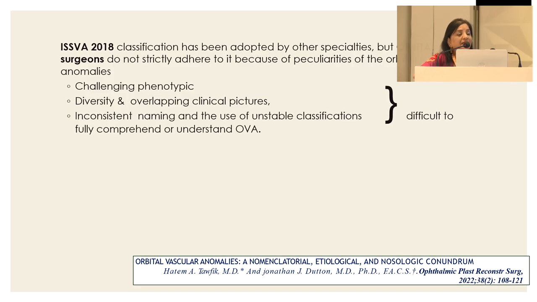So in 2018, the classification was adopted by other specialties, but orbital surgeons do not strictly adhere to it because of the peculiarities of the orbital vascular anomalies. Because they have this challenging phenotype, diversity and overlapping clinical pictures, inconsistent naming and the use of unstable classifications, they become very difficult to fully understand, or to understand OVA.